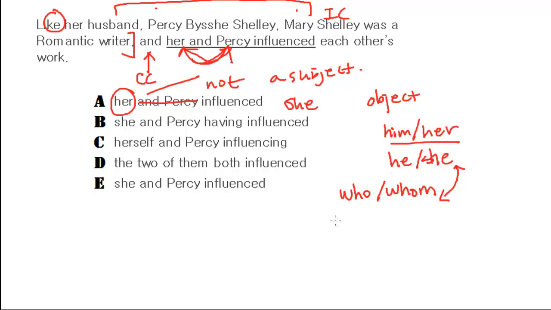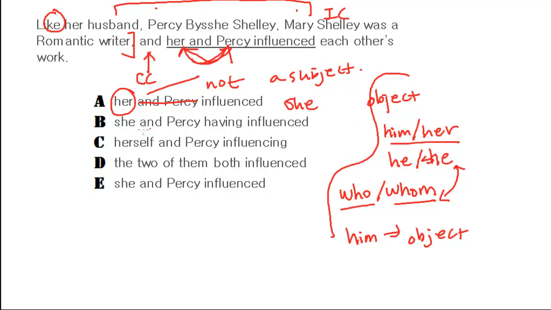But think about this. Many people say, "Who did you speak to?" A lot of people ask that question, "Who did you speak to?" But that's wrong because the correct answer to that question should be what? I spoke to her, I spoke to him, and him is what? An object. Right? It's an object. So it should be what? "Whom did you speak to?" And I know maybe that sounds a little bit stiff. That's why people maybe purposely say, "Who did you speak to?" Right? But that has to do with subject and object. Anyway, so look that up and you'll understand why that doesn't work.